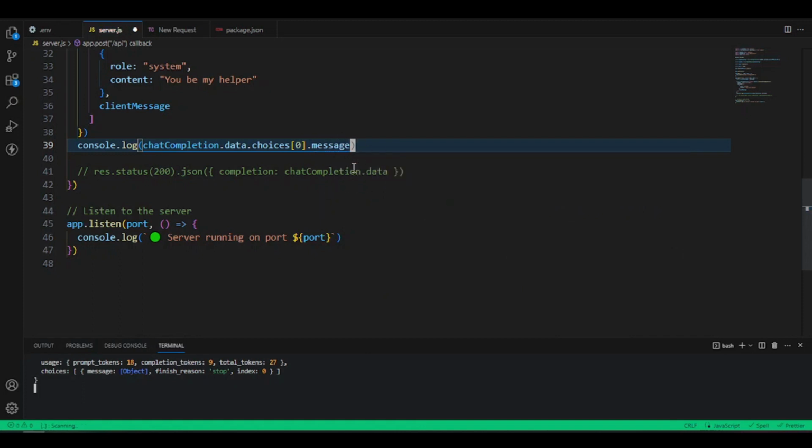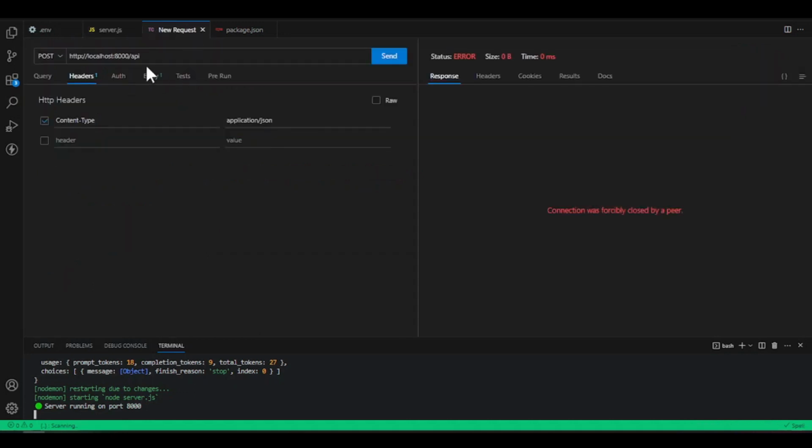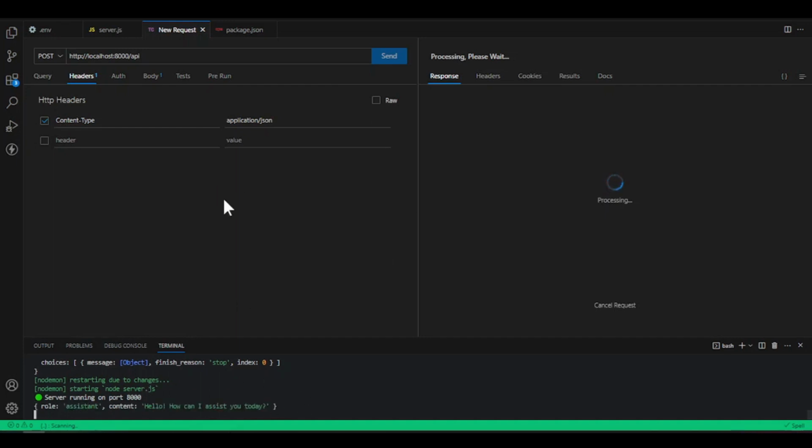Once you do them like this, we suppose to get a message back from ChatGPT. So make we press save here and make we see how we fit test them. So make we go back into our Thunder Client, hit the API again, and now we're supposed to get a response inside our console where if we say hi, then it will say, hello, how can I assist you today? You see, say the role now is assistant and the content now from ChatGPT.